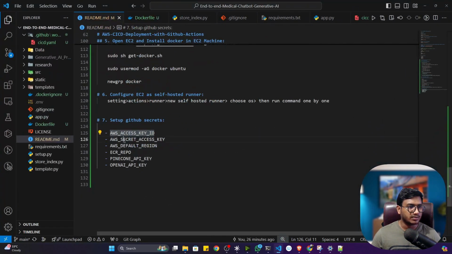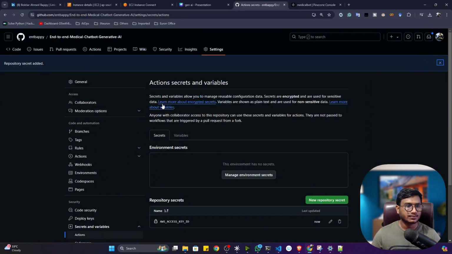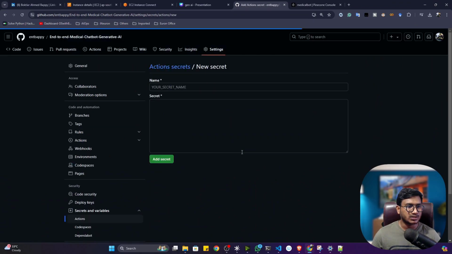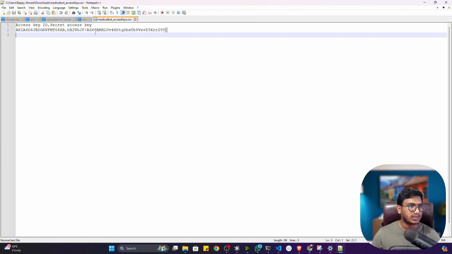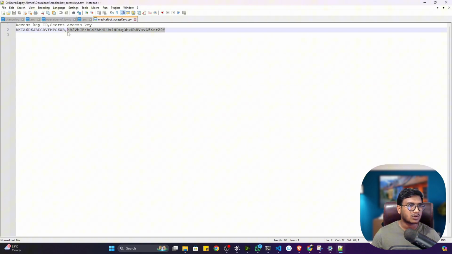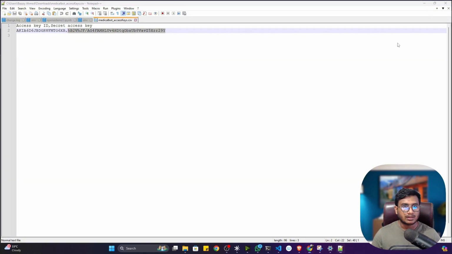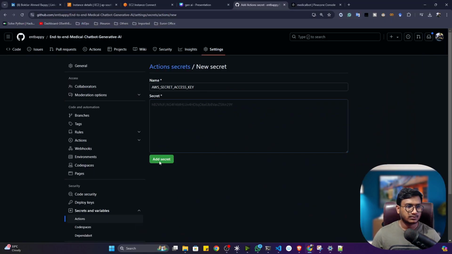Then the next one I have to give is the secret access key. Copy, create another new repository secret and give it here. And in the CSV file you will get the next one. See, it is comma separated. So before the comma is the AWS access key ID, and after the comma is the secret access key. So let me copy the secret access key and paste it here.